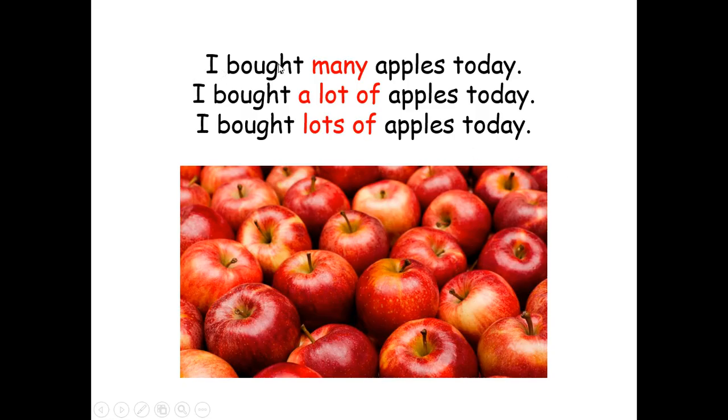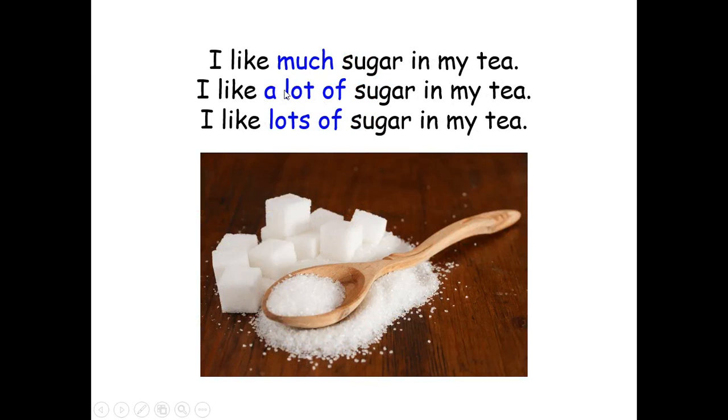Then we have another one here. I bought many apples today. I bought a lot of apples today. I bought lots of apples today. It's all the same. Many, a lot of, lots of are all the same. It's up to you if you want to use many, a lot of, or lots of. Then we have here much, a lot of, and lots of. Again, much is used for uncountable nouns. That's why I like much sugar in my tea, or I like a lot of sugar in my tea, or I like lots of sugar in my tea.